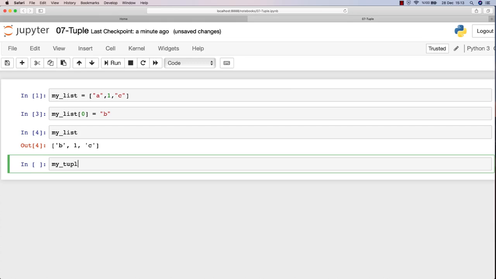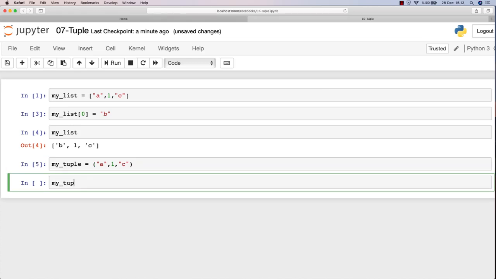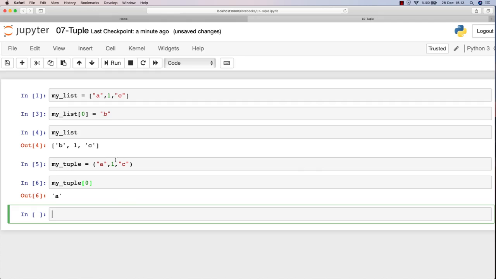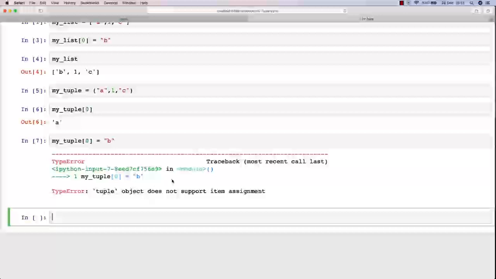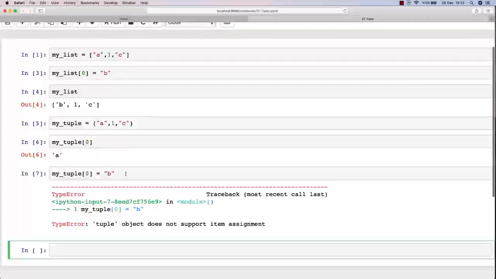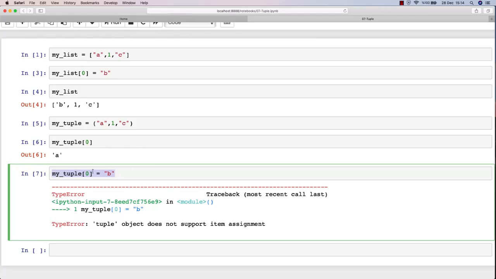So we could change the first element, but if I call my tuple, so you create tuples with regular parentheses, okay? So let me call the same thing A, 1, C, and if I call my_tuple with square braces again, I can just say get me the first index, the 0 index, and it's A, but I cannot do that. my_tuple[0] is now B. As you can see, we get an error and it says that a tuple object does not support item assignment.